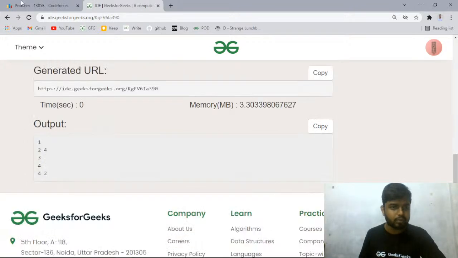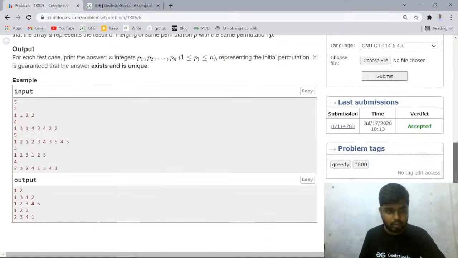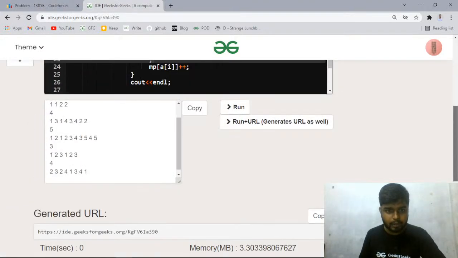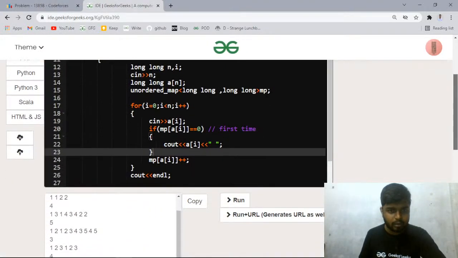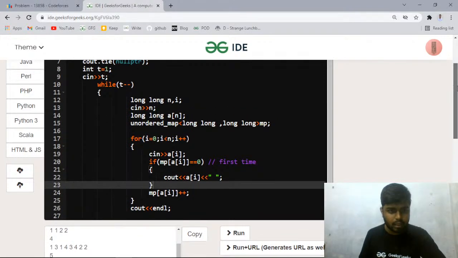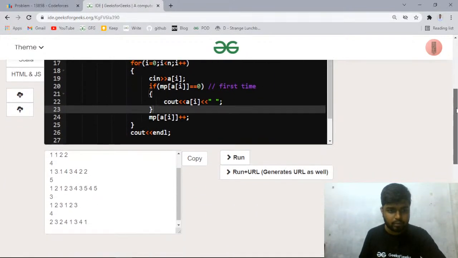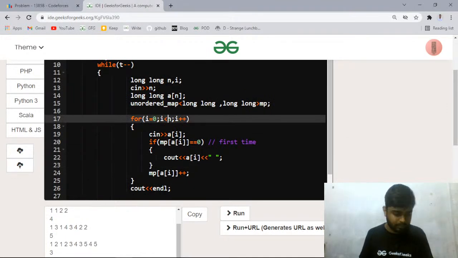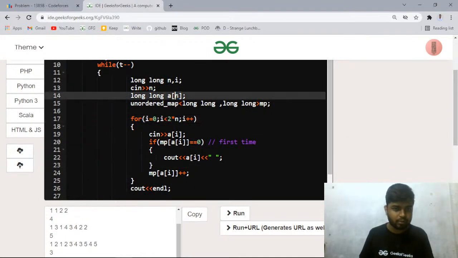So the answer is 1, 2, let me see. 1 then 2. Why am I getting a gap here? Have I done something wrong in taking it according to the test cases? Yeah, I'll be taking 2 cross n, right? I will be taking 2 cross n, and the array size will also be 2 cross n, right? 2 cross n. Now it will work.